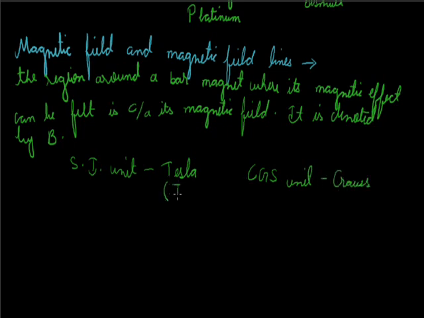Tesla is represented by T while Gauss is represented by G. Relation between SI unit and CGS unit is that 1 Gauss is equal to 10 to the power minus 4 Tesla.